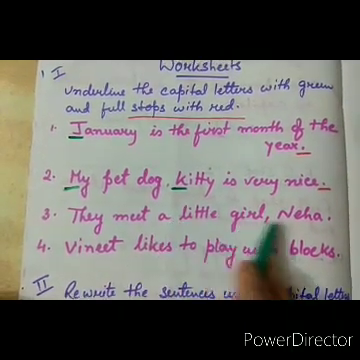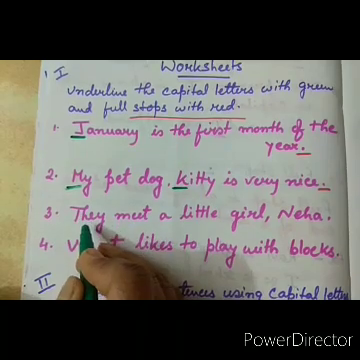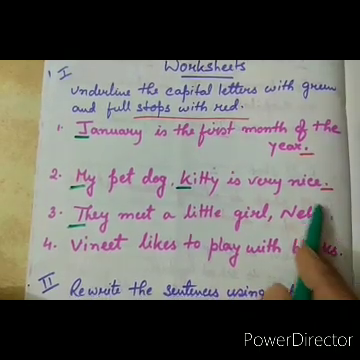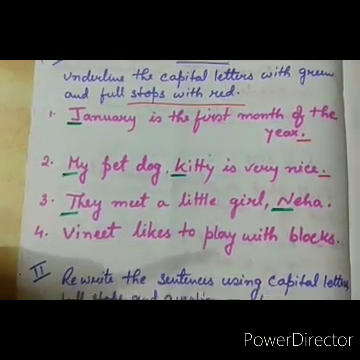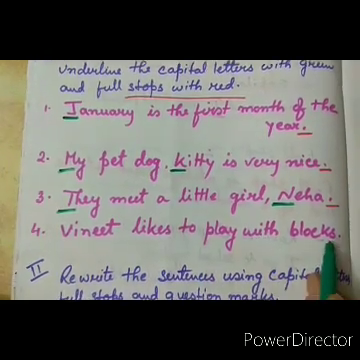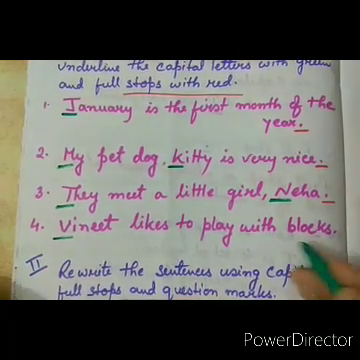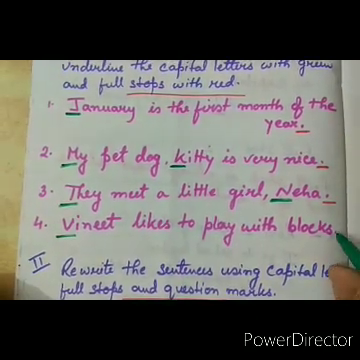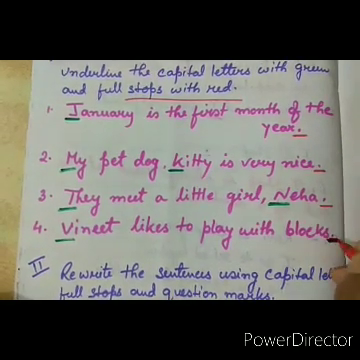They meet a little girl, Neha. The sentence is starting with They, and the first letter of this They is in capital. So green. Meet a little girl, Neha. Again, Neha is a special name. So N will be in capital. I will underline with green. And here full stop, red. Vineet likes to play with blocks. Vineet is a name. Again, V is in capital, underline with green. Likes to play with blocks. And after this, when the sentence is completed, full stop is there. So underline with red.